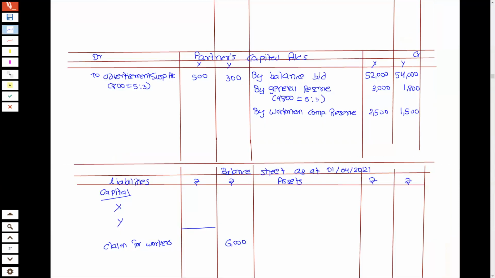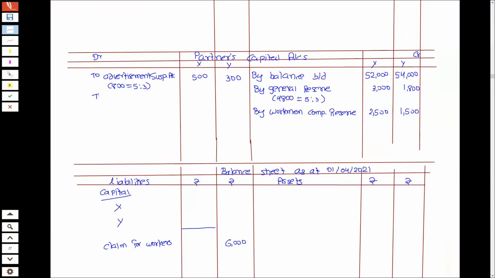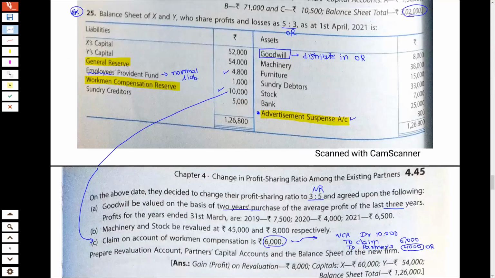So what I will do, goodwill है having debit balance, तो goodwill को credit करूंगा, partners को debit कर दूंगा. Okay, so I will write to goodwill, bracket में it is the old goodwill. Goodwill which is given in the balance sheet is called old goodwill. How much it is?